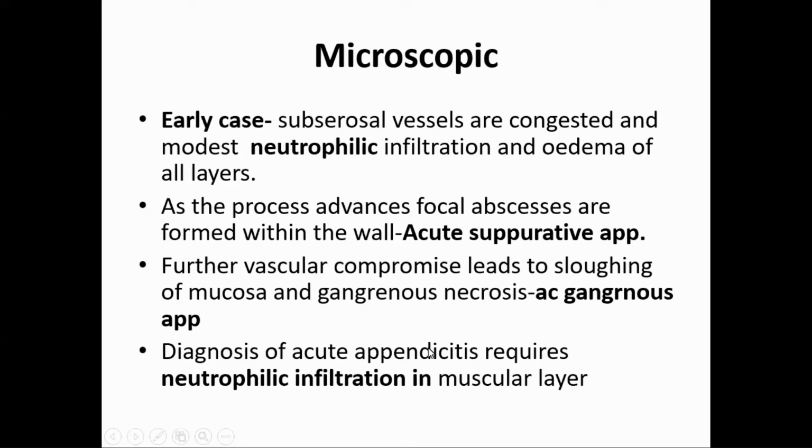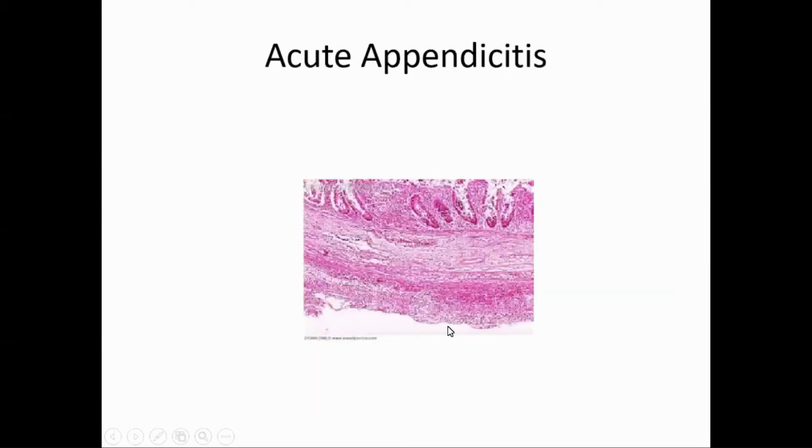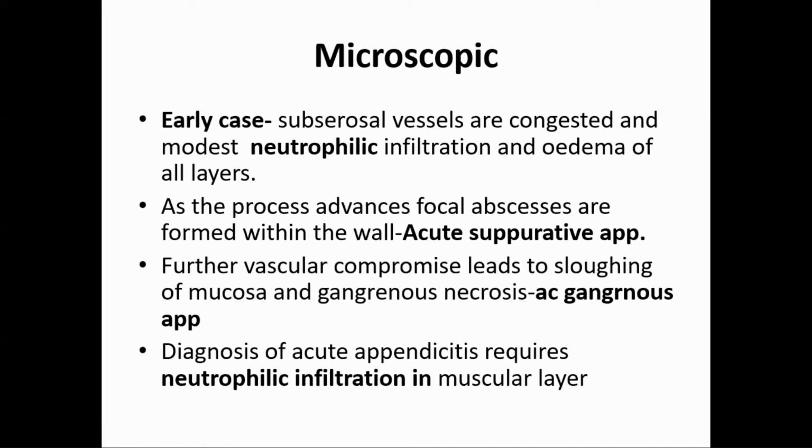For the diagnosis of acute appendicitis, if you find this neutrophilic infiltration in the muscular layer, that is diagnostic. In many cases, as I told you, they appear normal grossly, but under the microscope, if they show neutrophilic infiltration in the muscular layer, that is very important. Of course, neutrophilic infiltration will be everywhere, in all the layers, and in the lumen there will be pus. But if it is an early case without much advanced inflammation, then you only look under the microscope for muscular layer neutrophilic infiltration. This is important.